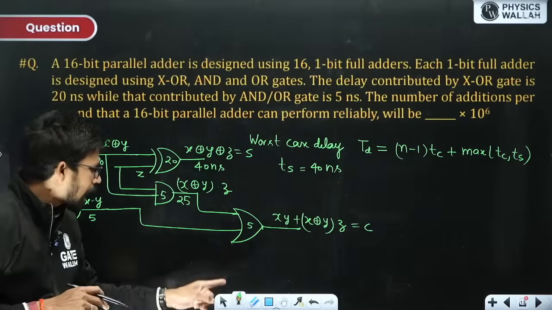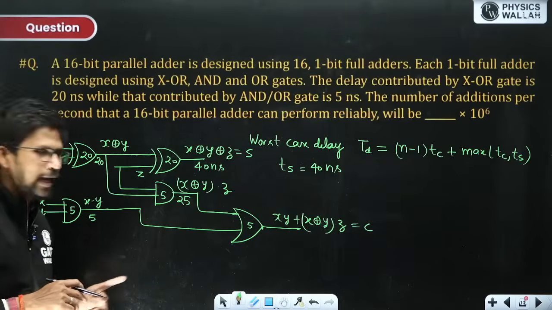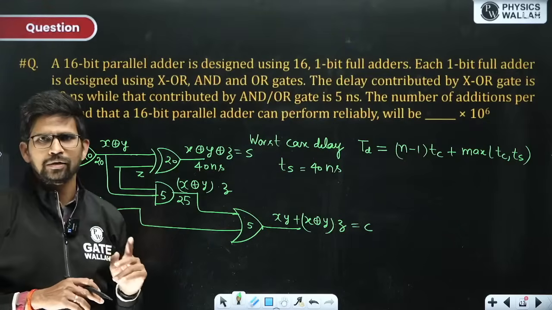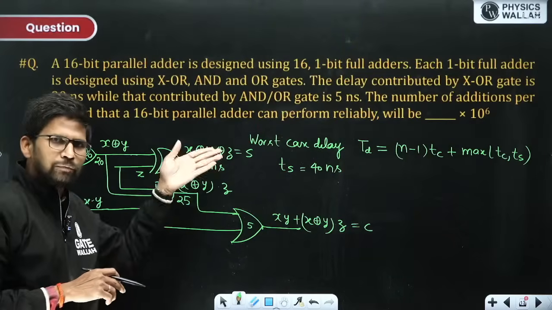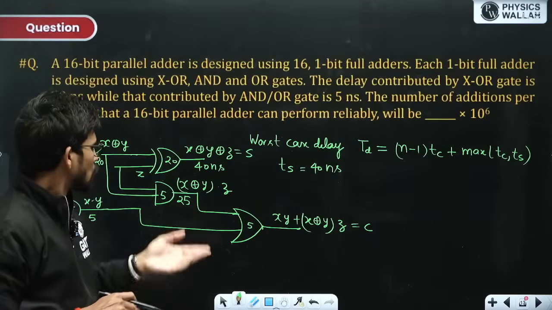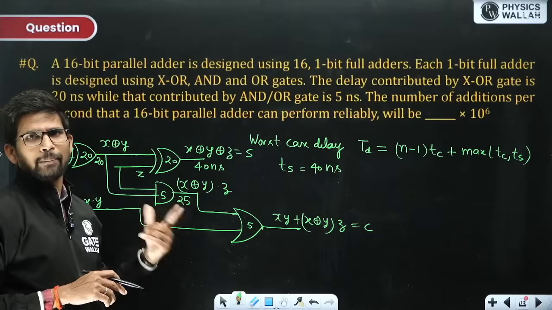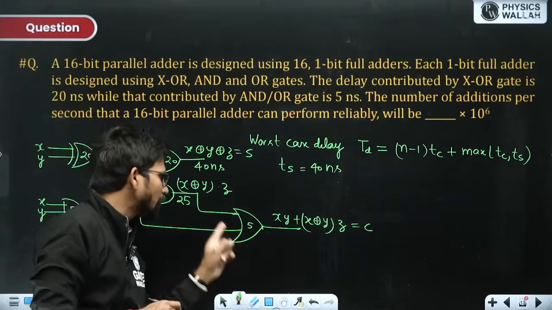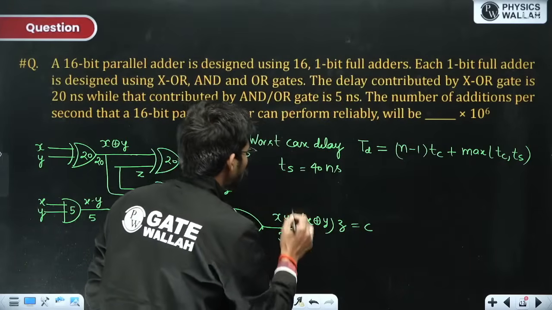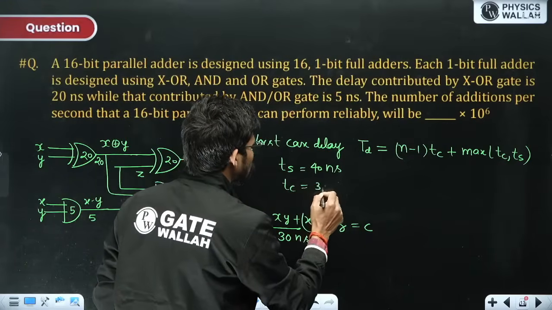Now for this OR gate, one input is available at 25 nanosecond while the other input is available at 5 nanosecond. So both will be available at t equal to 25 nanosecond for sure. After 5 nanosecond it will generate the carry output, that is at 30 nanosecond. So TC will be 30 nanosecond.